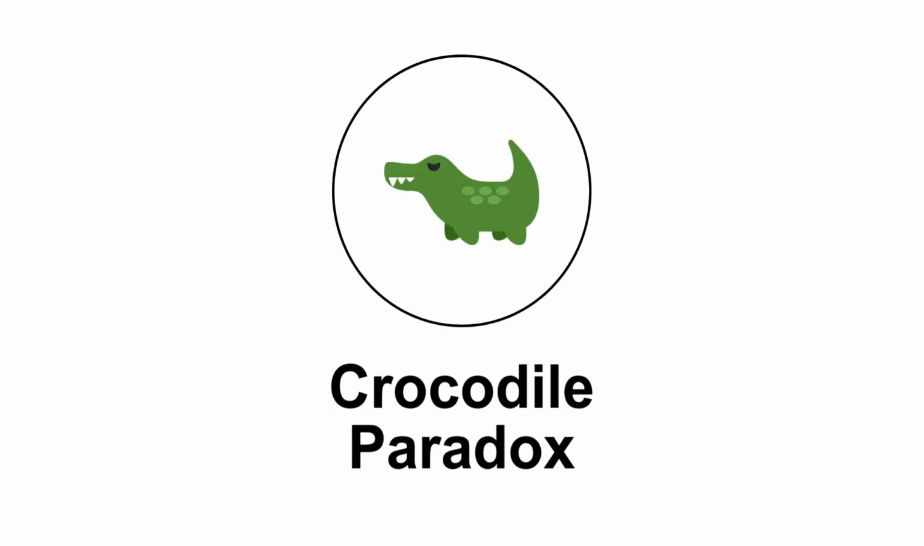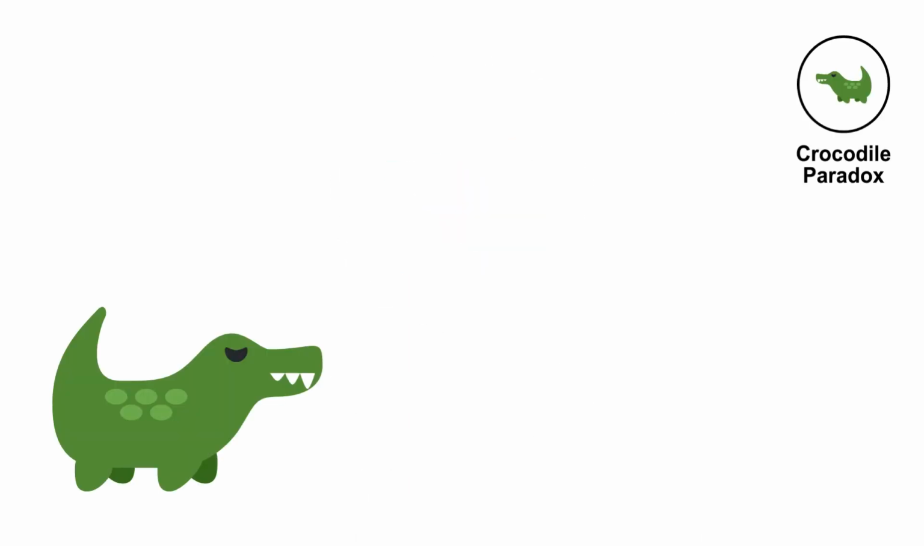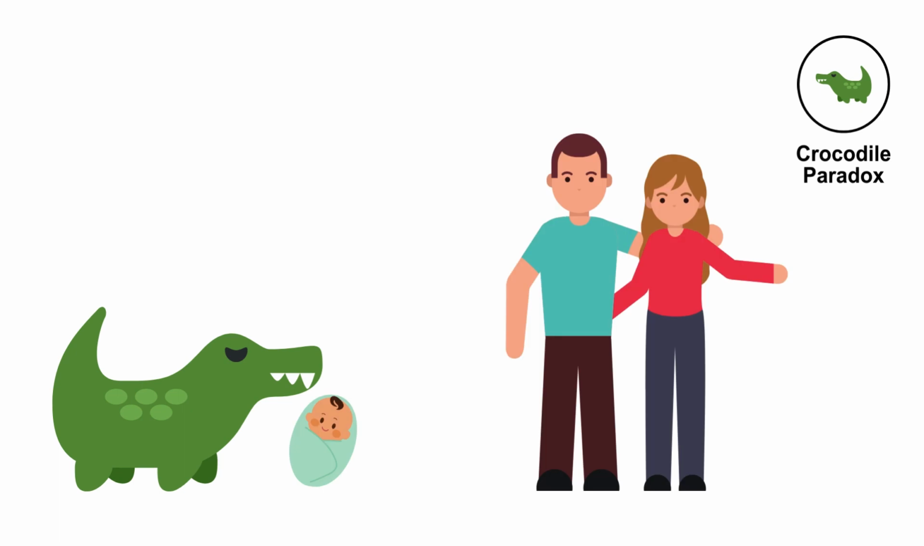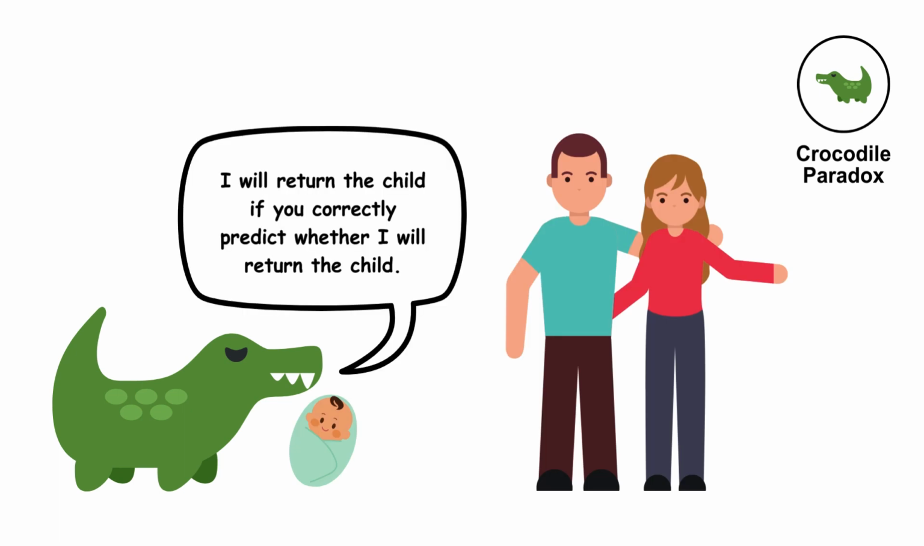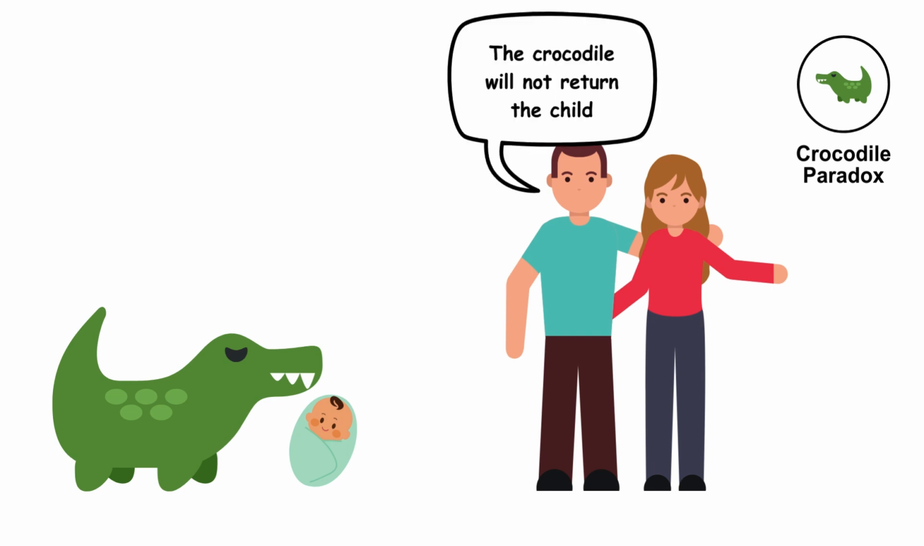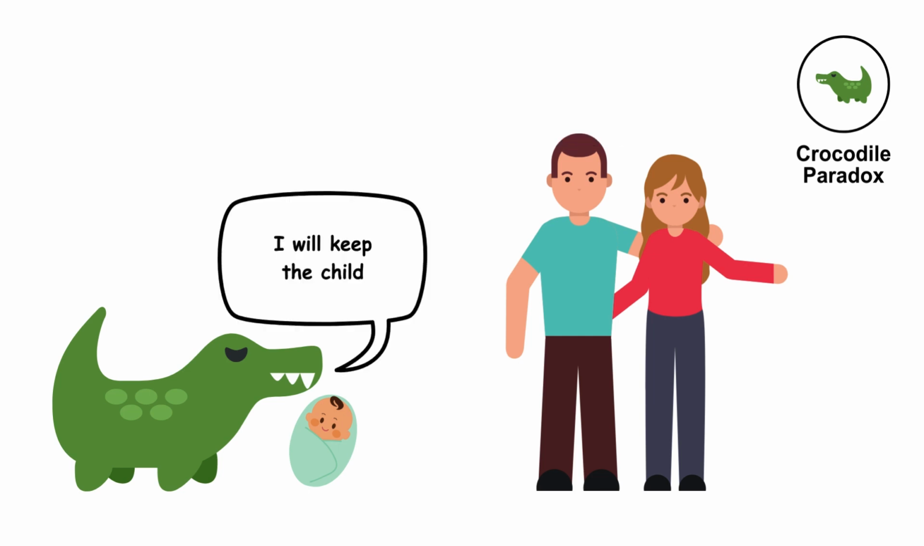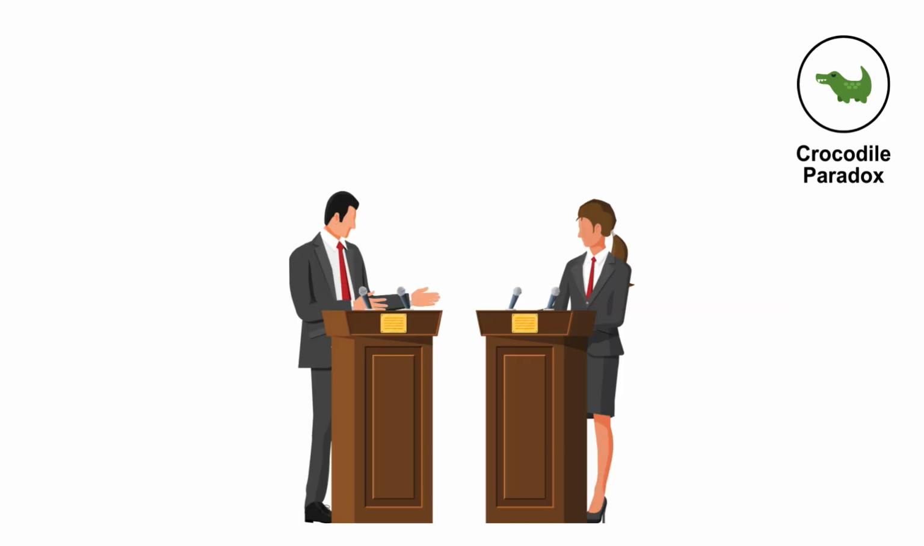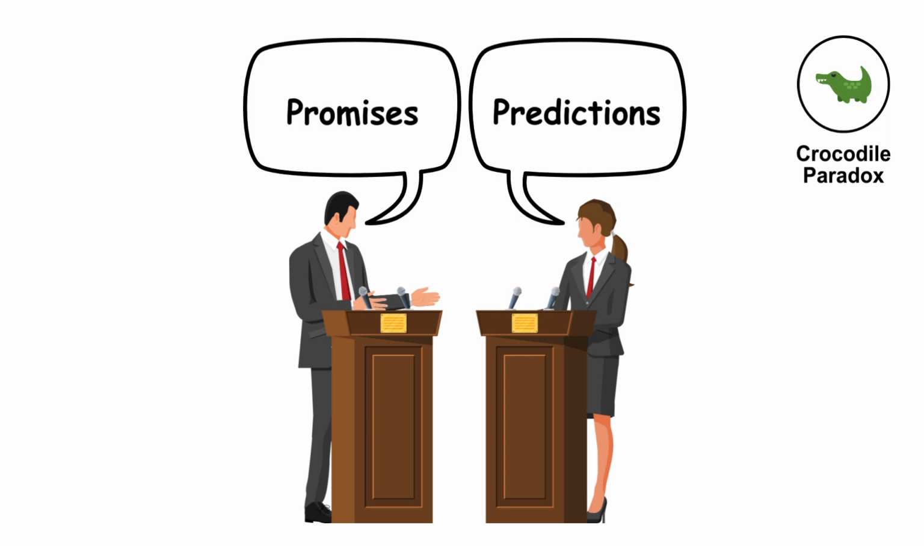The Crocodile Paradox. In this scenario, a crocodile who has stolen a child promises the parent to return the child if they correctly predict whether the crocodile will return the child. If the parent predicts the child will not be returned, and the crocodile decides to keep the child, it creates a paradox about the fulfillment of promises and predictions.